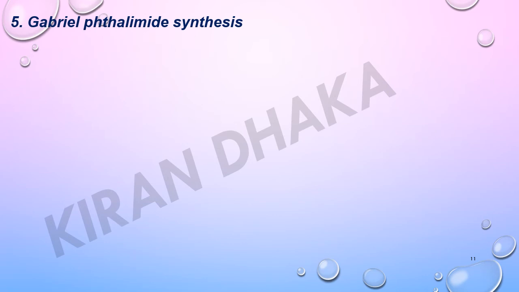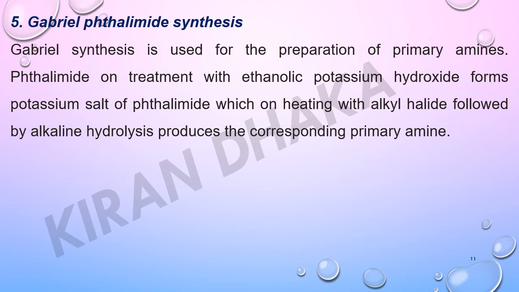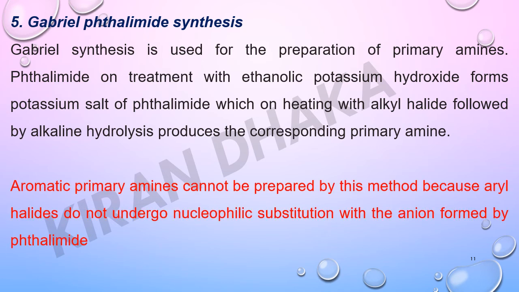Next method of preparation of amines is Gabriel phthalimide synthesis. Gabriel synthesis is used for the preparation of primary amines. Phthalimide on treatment with ethanolic potassium hydroxide forms potassium salt of phthalimide, which on heating with alkyl halide followed by alkaline hydrolysis produces the corresponding primary amines. Aromatic amines cannot be prepared by this method because aryl halides do not undergo nucleophilic substitution reaction with the anion formed by phthalimide.